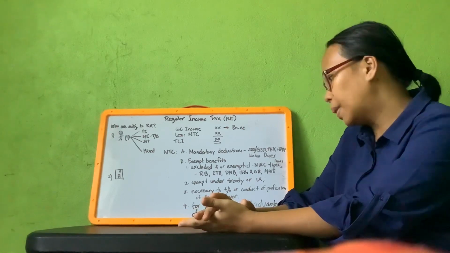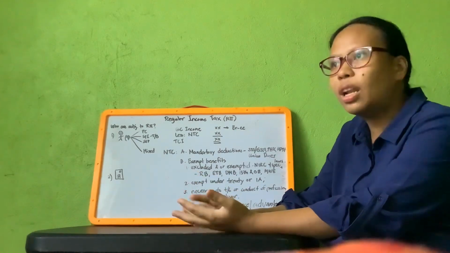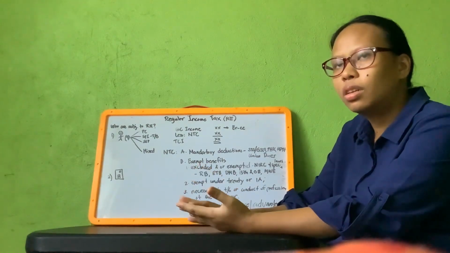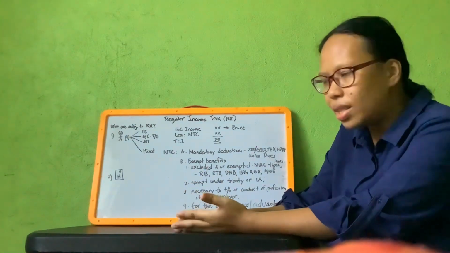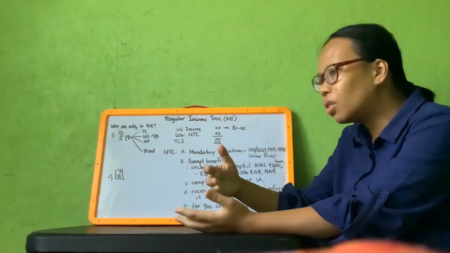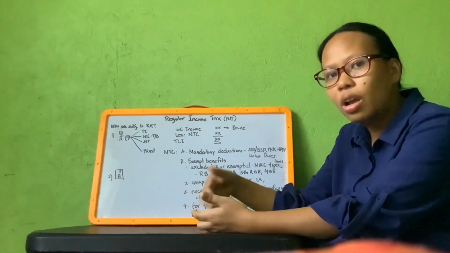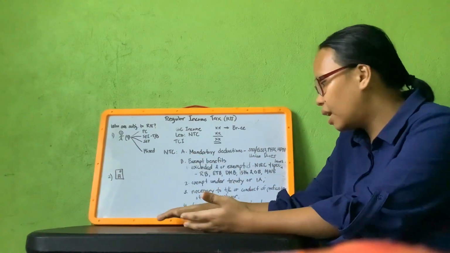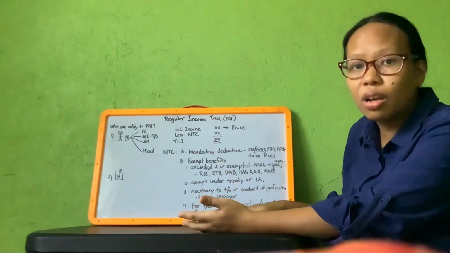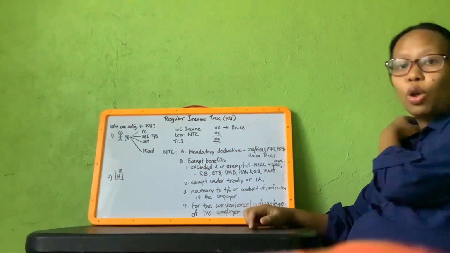Another would be transportation allowance or mobile load allowance. Those that are necessary in the conduct of trade or business or in the exercise of the profession of the employer. And lastly, benefits which are provided for the convenience or advantage of the employer.